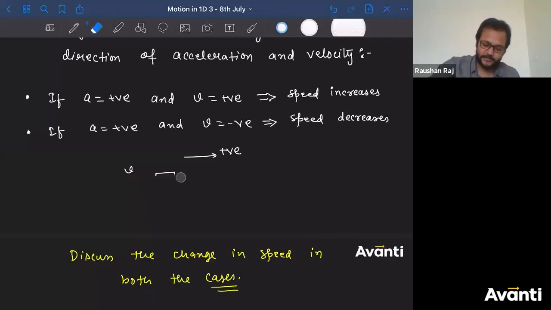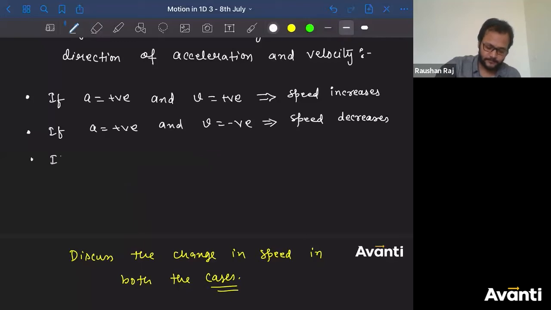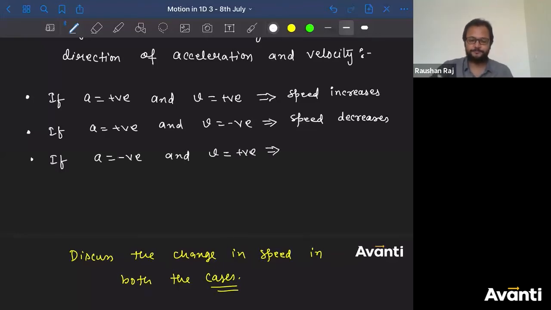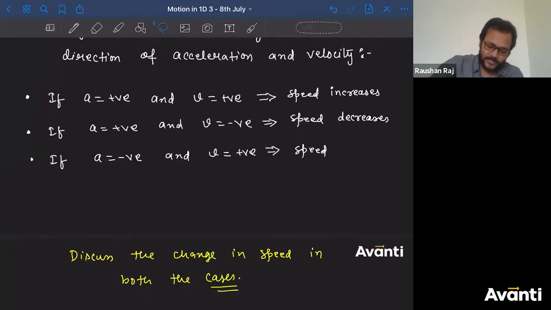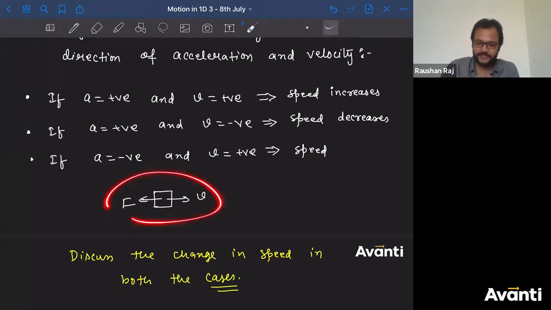All right, let us take another case. If acceleration is negative and velocity is positive, now tell me what will happen. It doesn't matter, even if the person is fat, the speed will decrease. It may decrease by a small amount, but it will decrease for sure. Now it's simple, right? Imagine a condition: the body is moving towards right, and the acceleration, or the force, is towards left. What will happen to the speed? Speed will decrease.